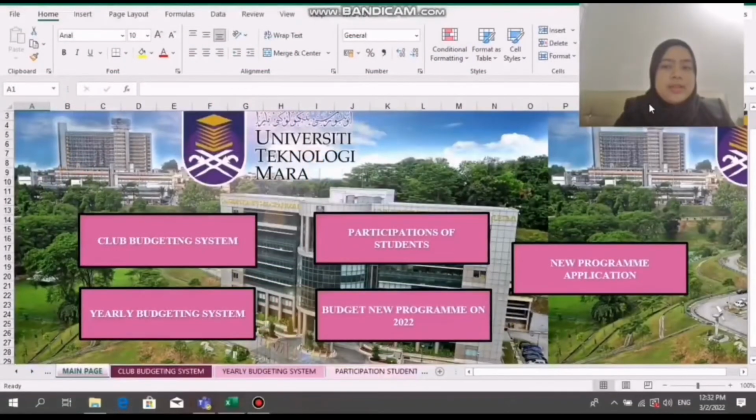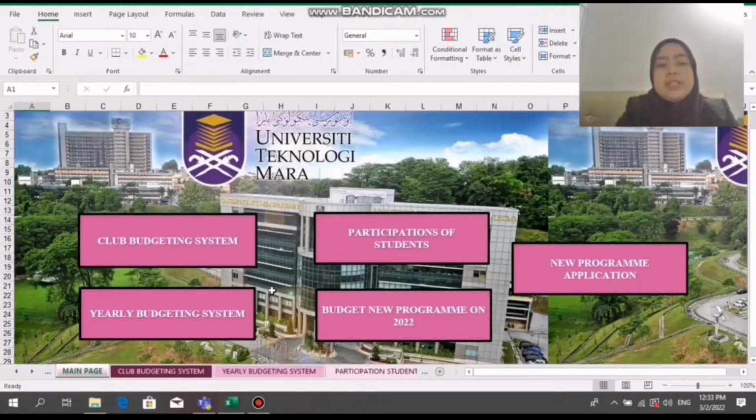Assalamualaikum, madam. My name is Nur Hidayah binti Isa. I will present the main page and the club budgeting system page. The first interface that the user will see in the main page is all the 5 items that we have in this system.